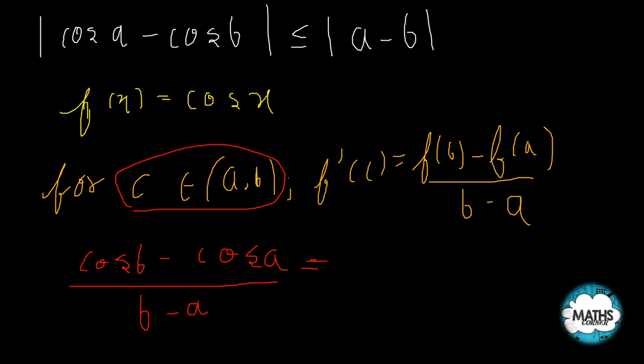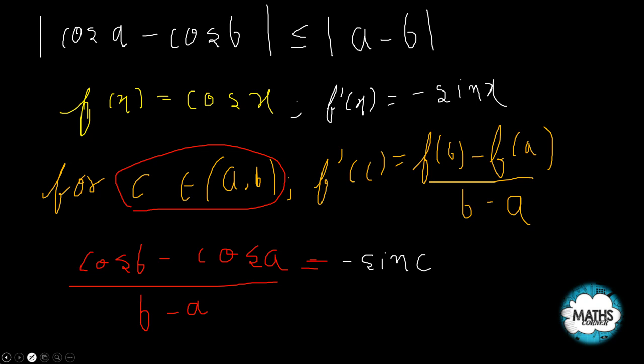Now what is my f dash of c? When I differentiate, f dash of x will be equal to negative of sin x. So f dash of c will be negative of sin c.